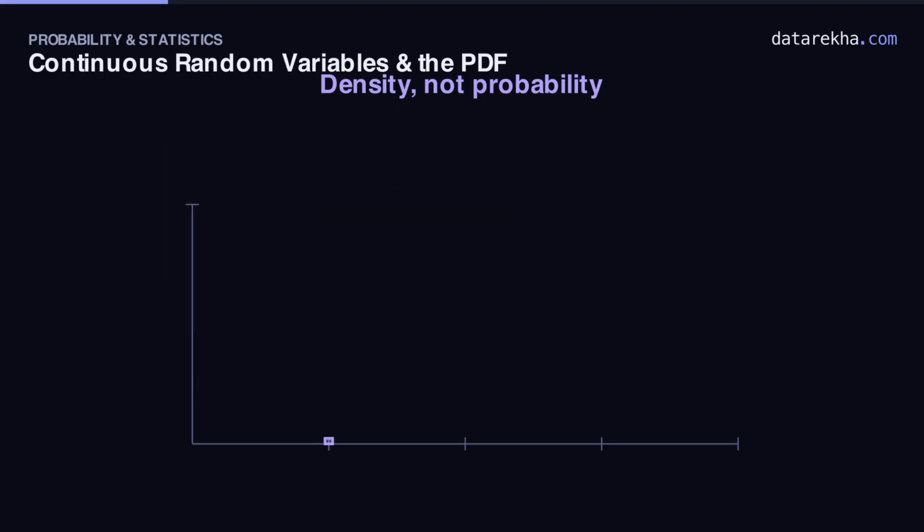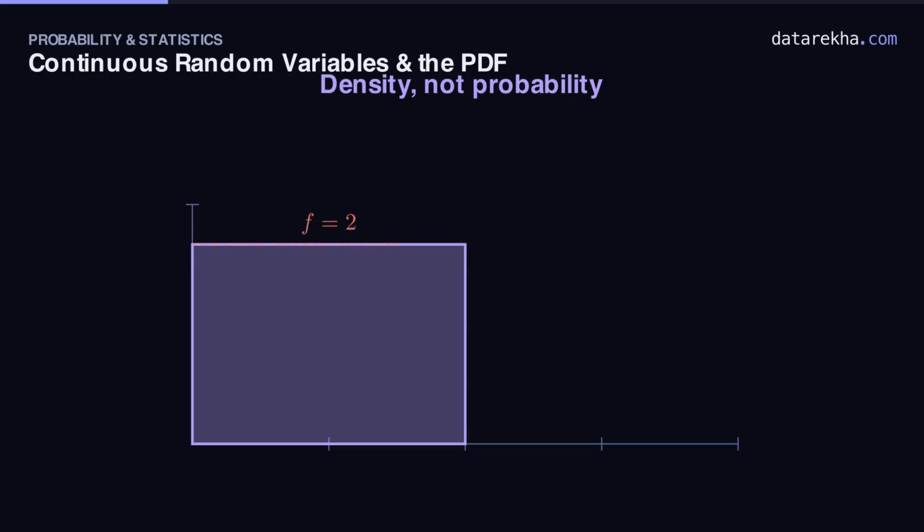This distinction has a striking consequence. Because height is density, not probability, the curve is allowed to rise above 1. Watch. Take a flat density that sits at height 2 over the interval 0 to 1 half. Its total area is 2 times 1 half, exactly 1. So it's a perfectly valid density, even though the curve pokes well above the value 1. Only the area has to behave, never the height.